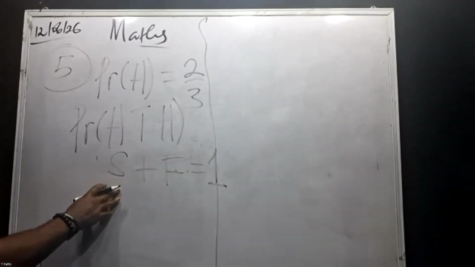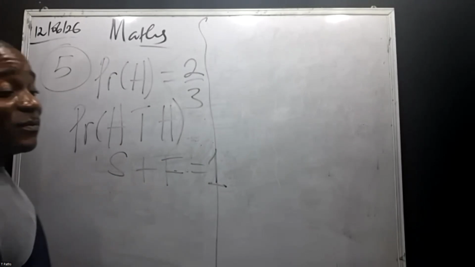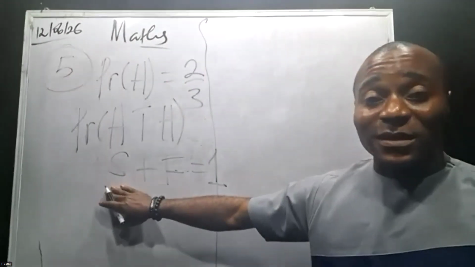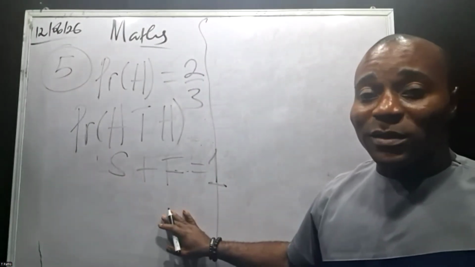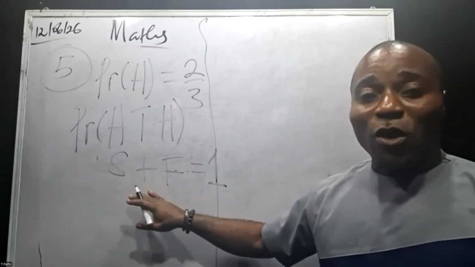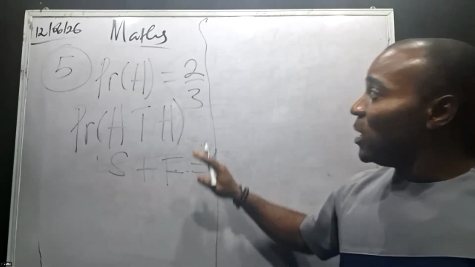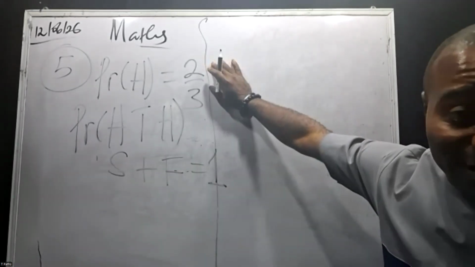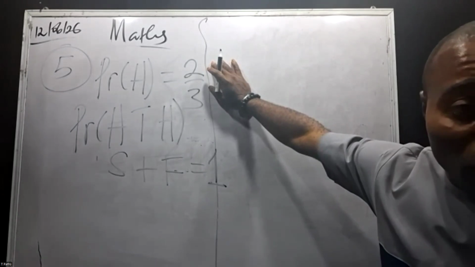The probability of something being positive plus the probability of something not being positive equals 1. Certain plus uncertainty equals 1.